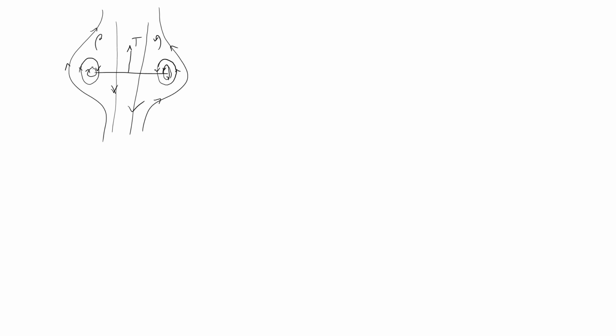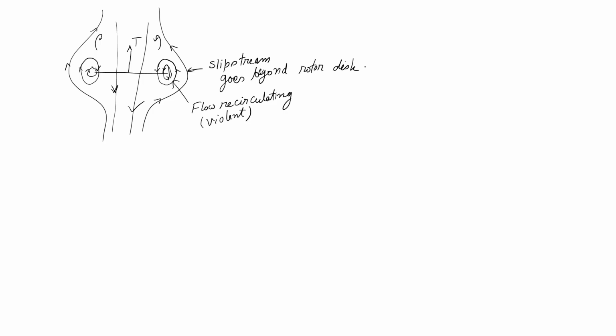Okay, so it will have this kind of strange looking flow field. This is flow recirculating, and this is somewhat violent in the sense that it is very aperiodic. The slipstream goes beyond the rotor disc, okay.